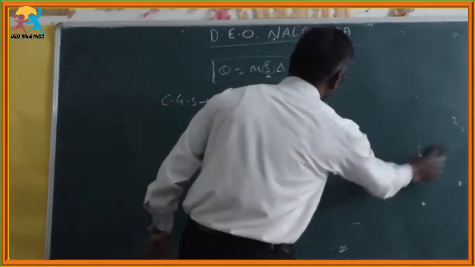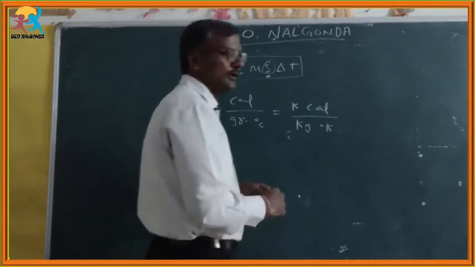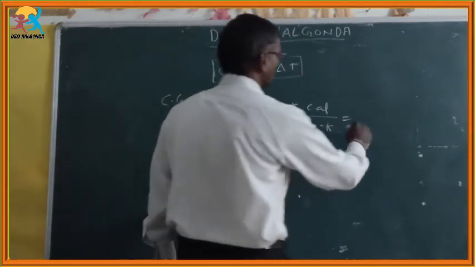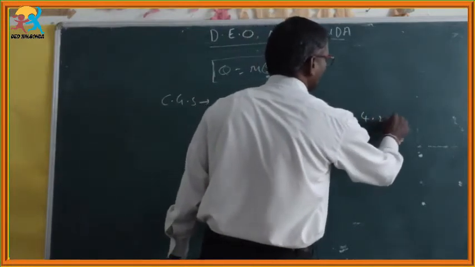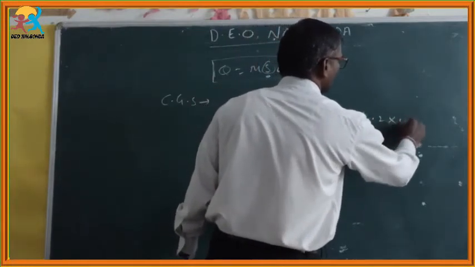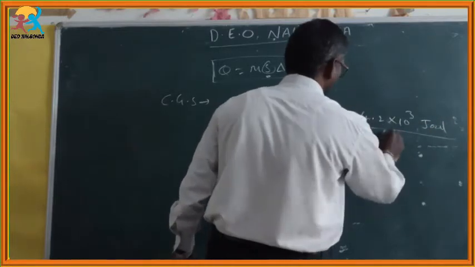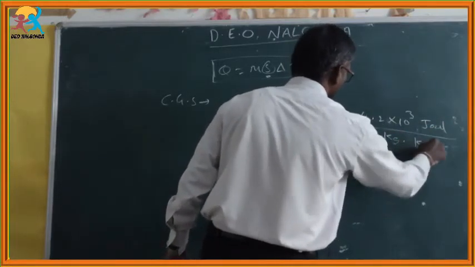At the same time, 1 calorie is equal to 4.186 joule, approximately 4.2 joule. So 4.2 into kilo, which means 10 power 3, joule by kg into Kelvin.